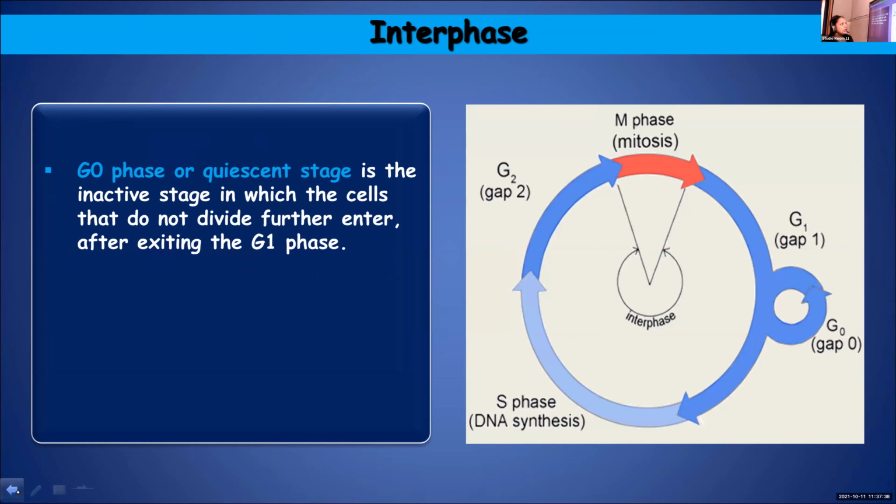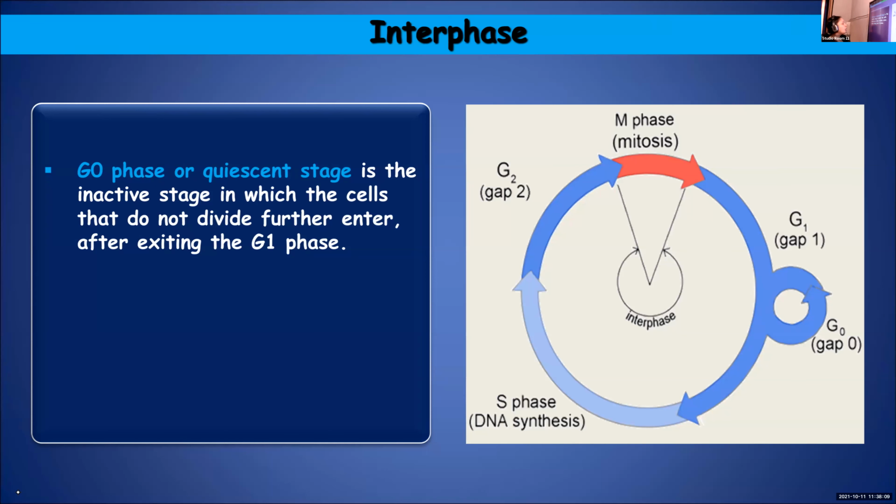Okay. Now, we are going to learn about another phase which I didn't mention so far. We are going to learn about one more phase, which I didn't mention in the beginning. So when I had told that interphase is having three distinct phases, G1, S, and G2 phase, yet another phase is present, and that you call as G0 phase or quiescent stage.